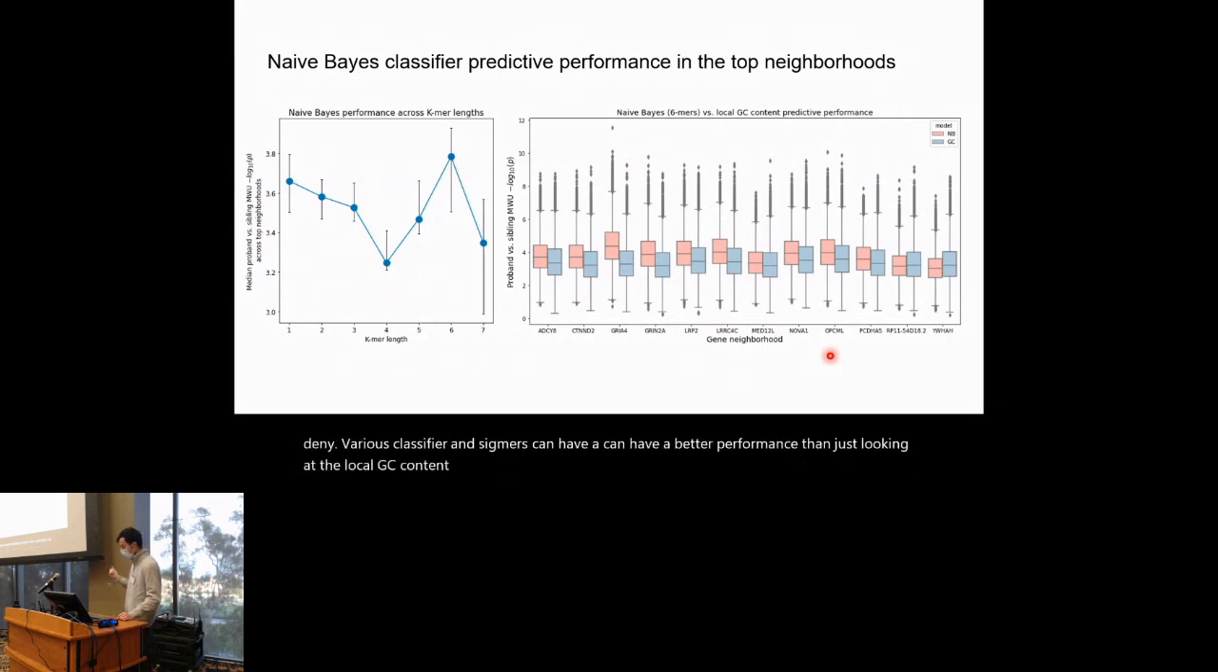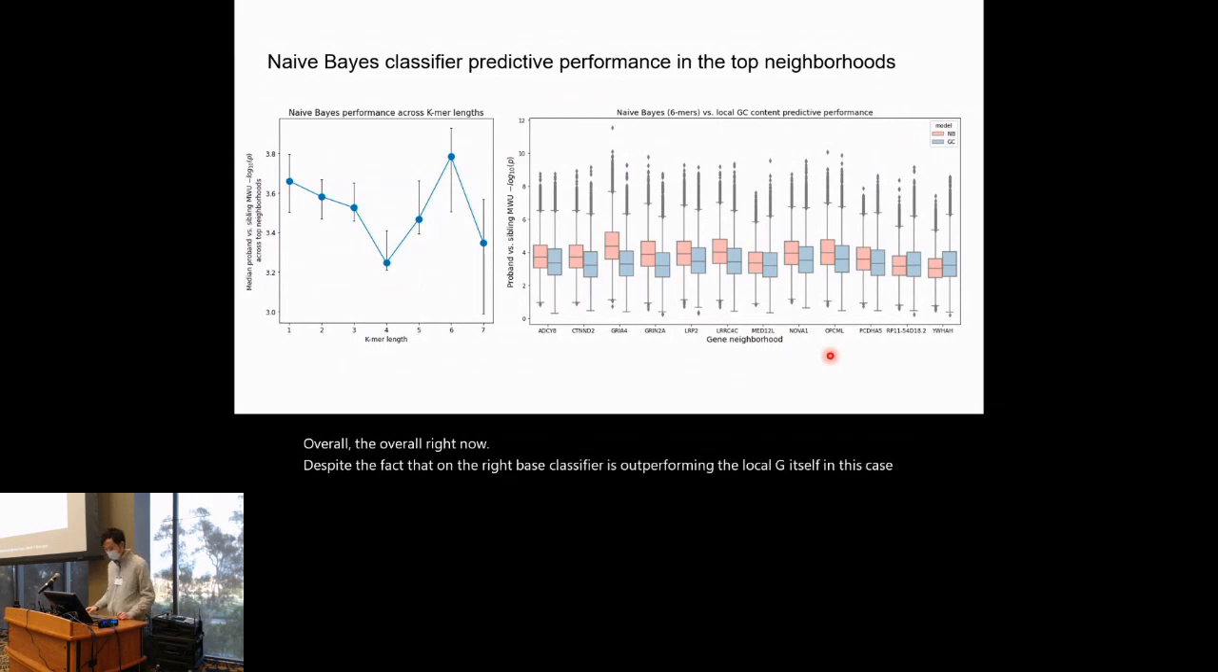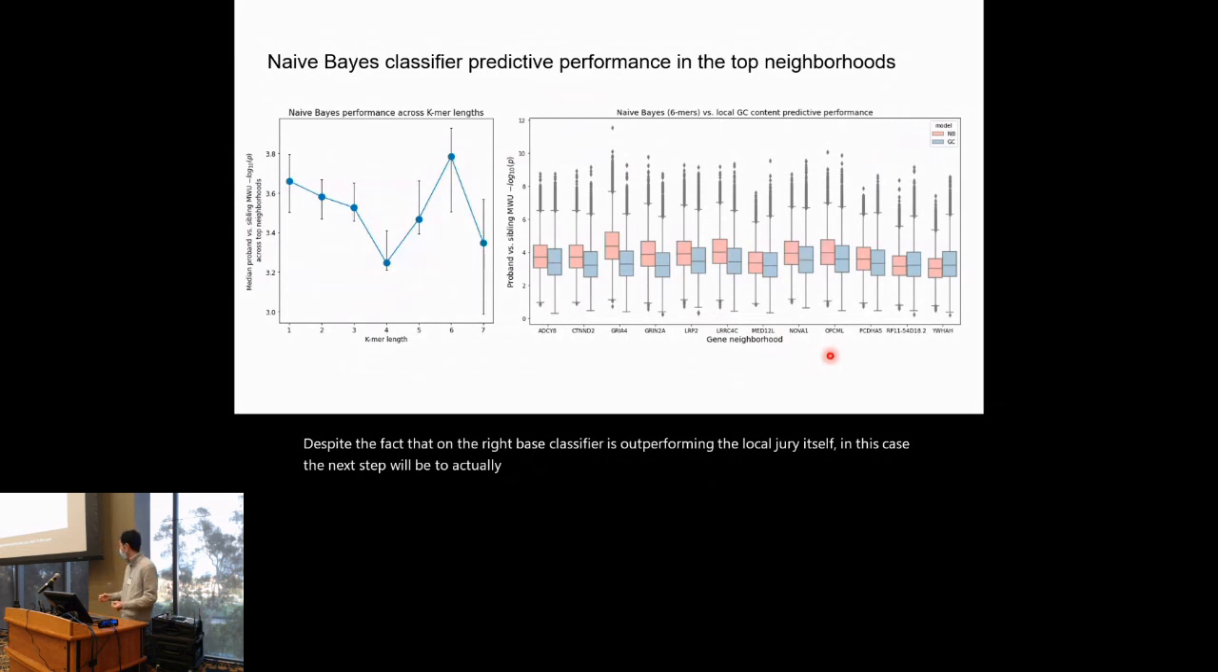But overall, right now, despite the fact that the naive Bayes classifier is outperforming the local GC content itself in this case, the next step would be to actually extract the relevant k-mers that are driving these predictions, which is more challenging.